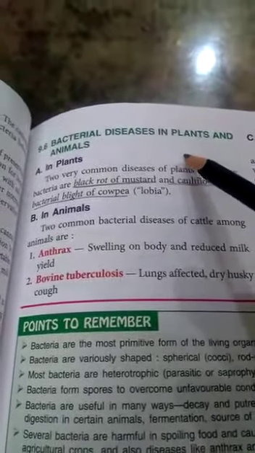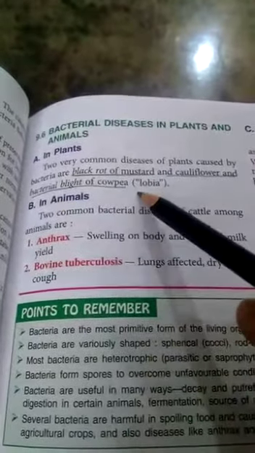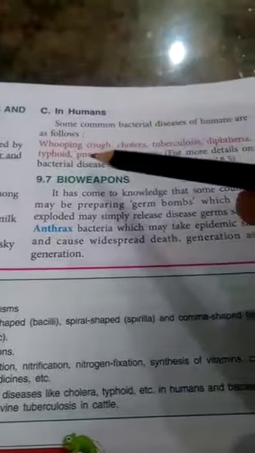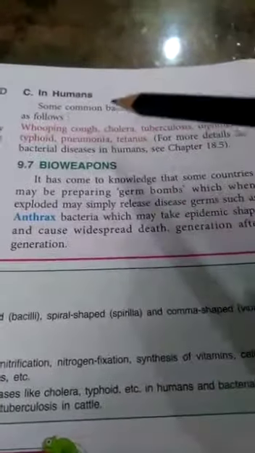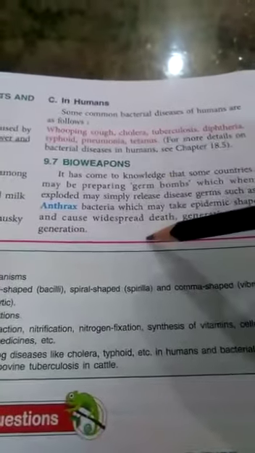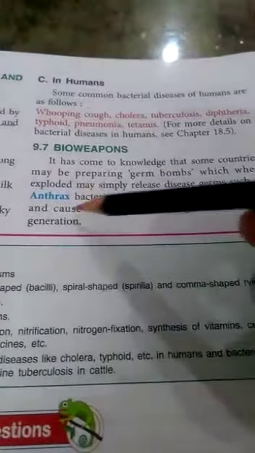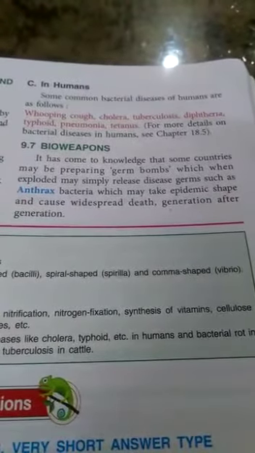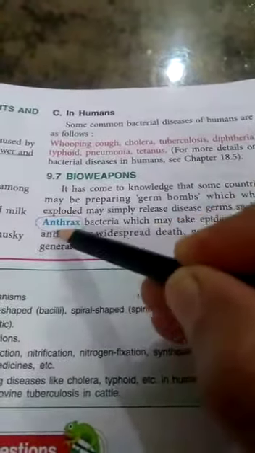There are some bacterial diseases that occur in plants like black rot of mustard and bacterial blight of cowpea. There are some diseases that occur in animals also, like anthrax is a very common disease. In humans also, cholera, tuberculosis, typhoid, pneumonia, tetanus, these are the diseases that occur due to bacteria. Nowadays, some countries are using bacteria as a bioweapon also. Anthrax bacteria may take epidemic shape and cause widespread death generation after generation, so it can be used as a bioweapon also.